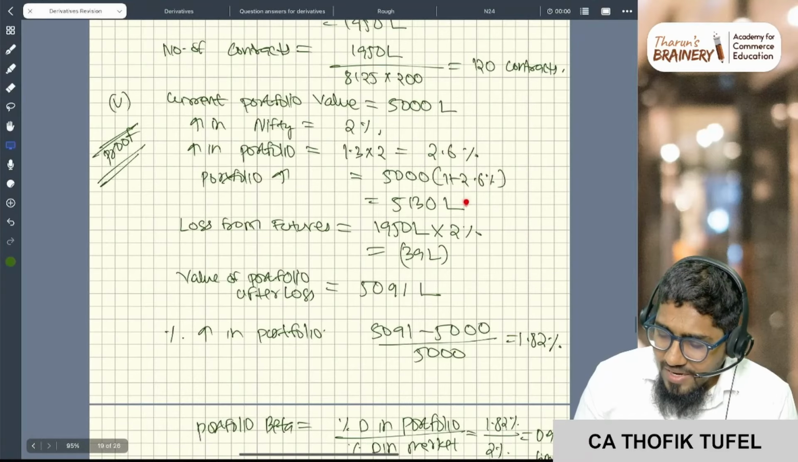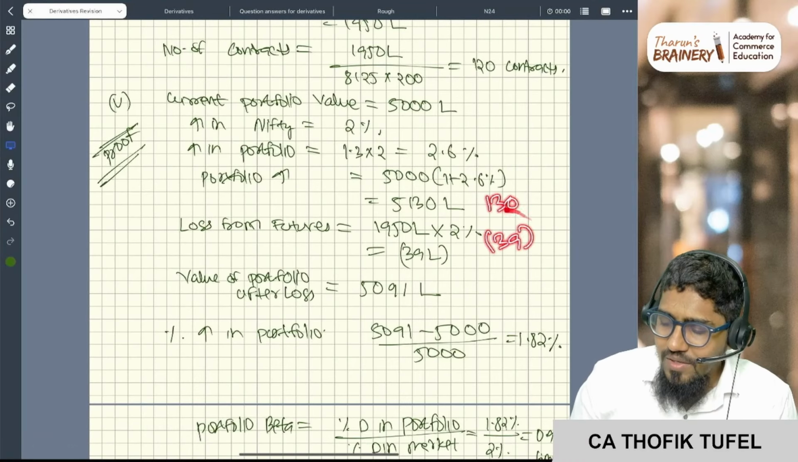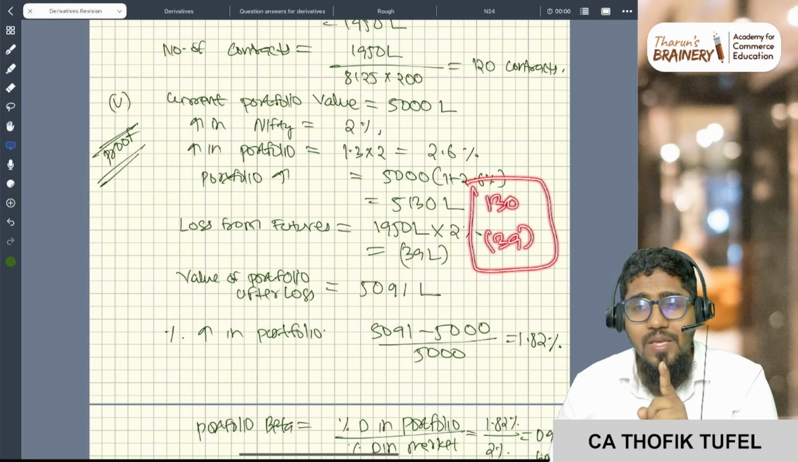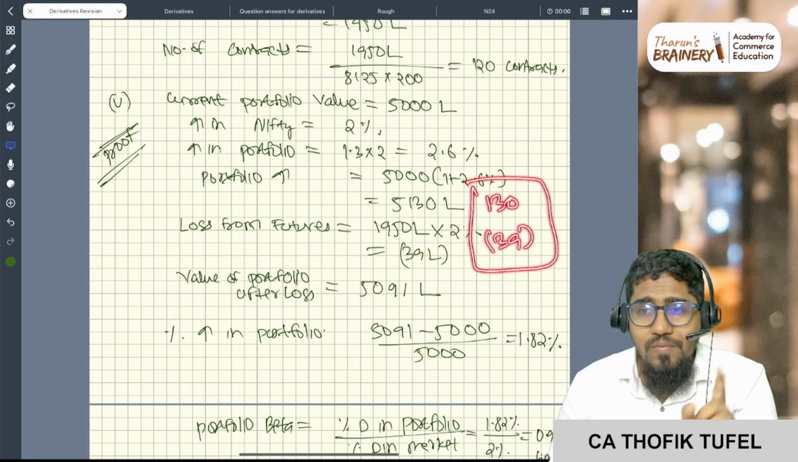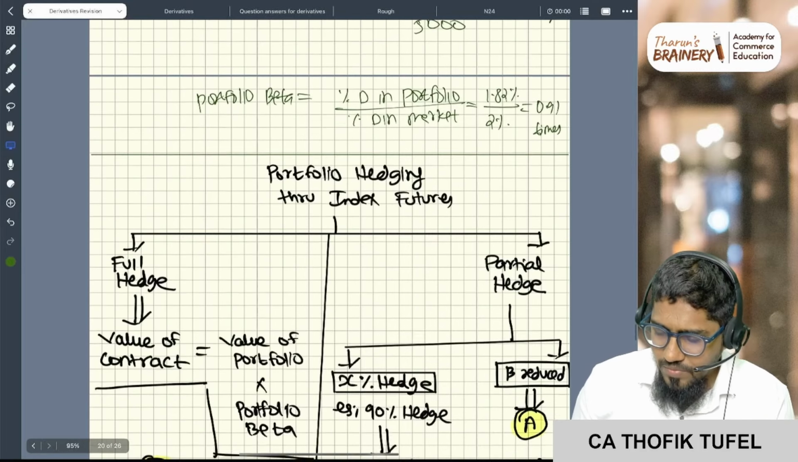Actually, gain and loss should be same. How? Gain is 130 and loss is 39, correct? Gain and loss should be same. Here gain and loss is not same. Why? Because we are not completely hedging. We are doing partial hedging. Right? So that is the answer.